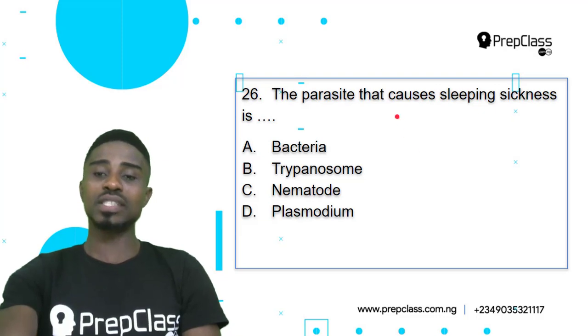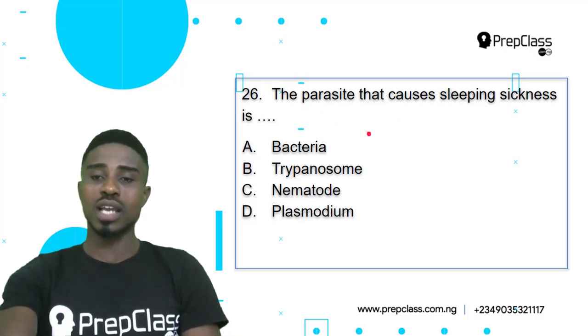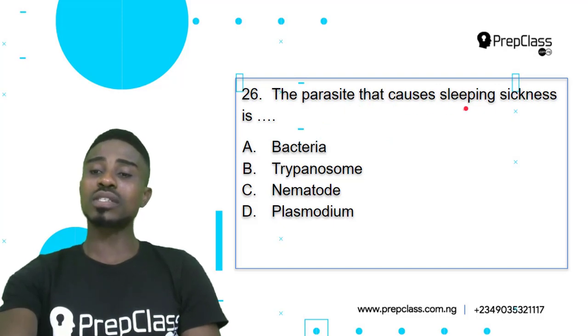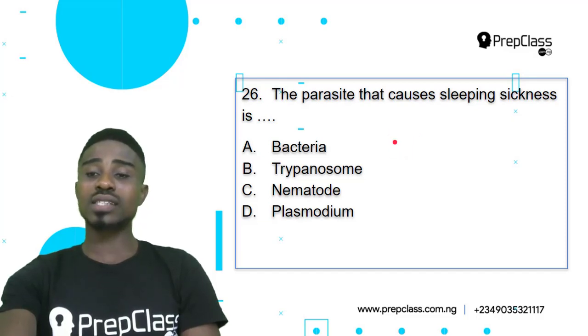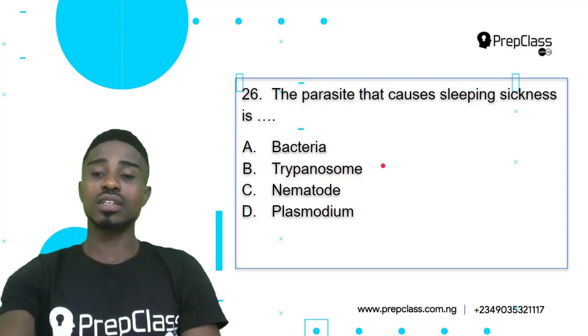Now, parasites are basically disease-causing organisms and they are carried around by vectors. So a vector carries parasites which cause the disease. As regards sleeping sickness, the vector that carries the parasite is no other than the tsetse fly. And the parasite which causes sleeping sickness is what we call the trypanosome. It's not a bacteria, it's not a nematode. Plasmodium causes malaria. So trypanosome is what causes sleeping sickness.